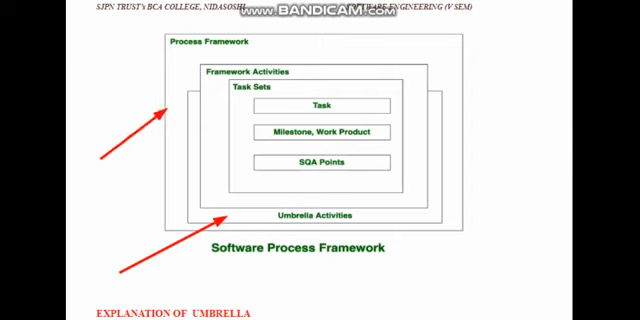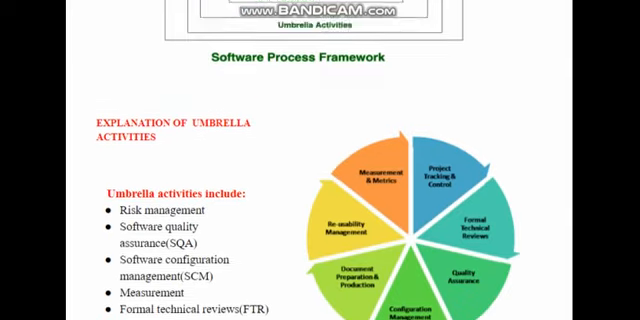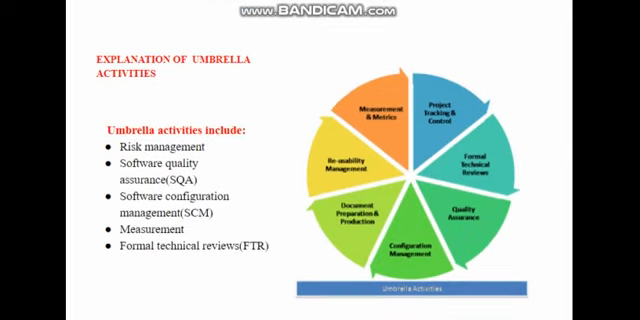Initially we find out the activities, and under those activities we find out what actions are to be performed, and then each action has to undergo these task sets. They have to complete all these activities, and meanwhile they also have to go through all the other activities which are called umbrella activities. Let me tell you in detail what the umbrella activities are.